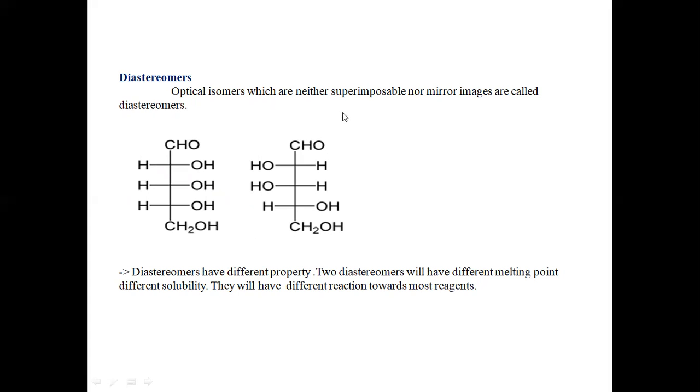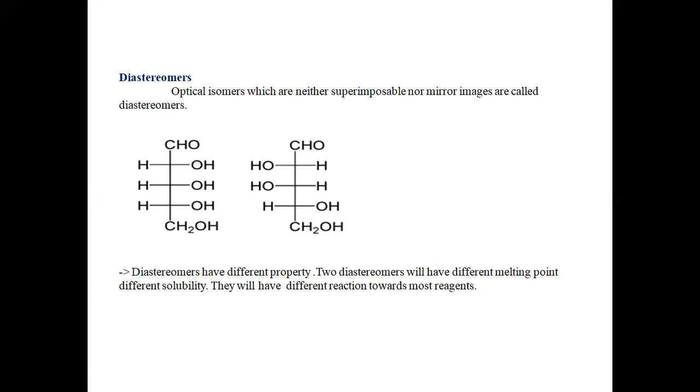Second, they are not superimposable. Not superimposable means if I keep this second compound on the first compound, on the right side there are three hydroxyl groups, and the second compound will give two hydrogen atoms and one hydroxyl group. Means on the hydroxyl group we will be getting hydrogen, on the second hydroxyl, hydrogen, and on the third hydroxyl, a hydroxyl group. Means on this you will be getting different groups. Means they are not superimposable on each other.